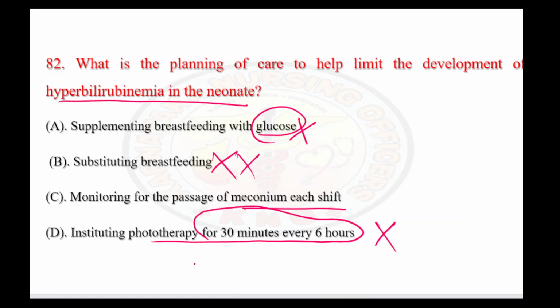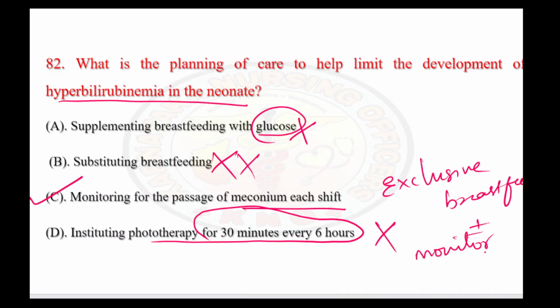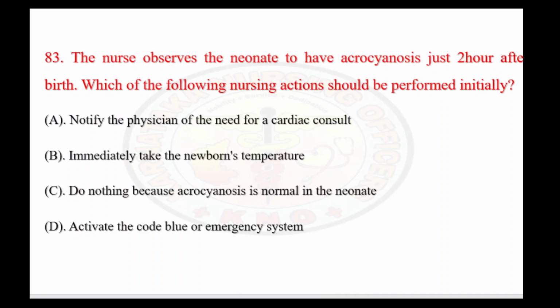But how to reduce the risk is, we have to do exclusive breastfeeding, plus monitor the stool. So these two things we have to follow in order to control the bilirubinemia in the neonate. The right answer is option C. Let's see the next question.